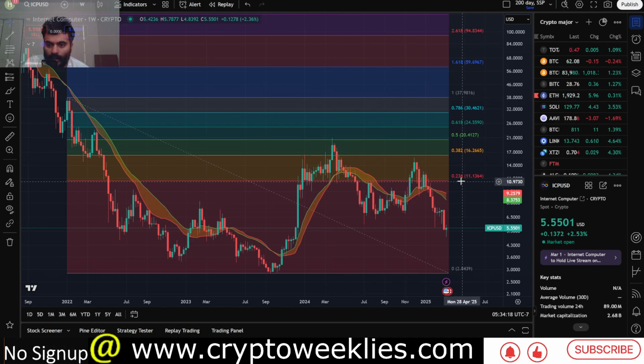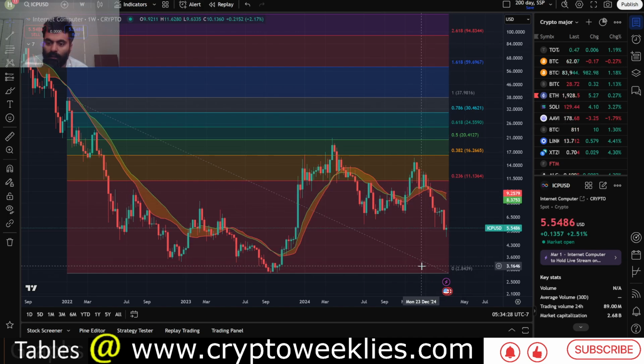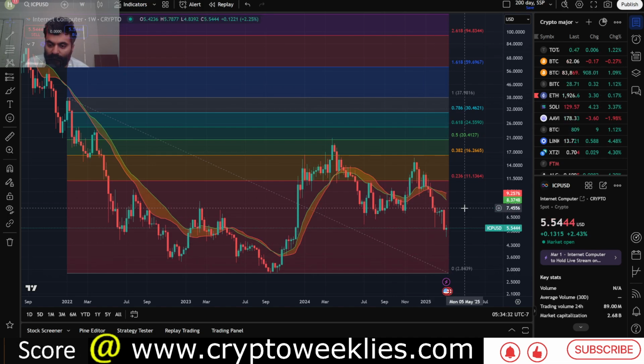And again, the current valuation at around $5.55 represents undervaluation with respect to its 20-week simple moving average and 21-week exponential moving average. Those averages are currently at around $8.37 and between that and $9.25. So that's the area of resistance right now.